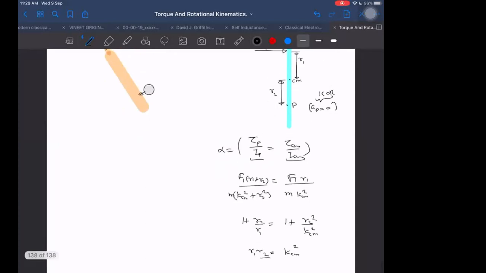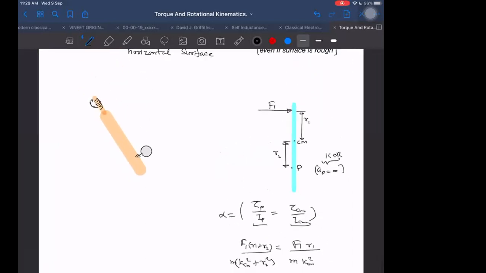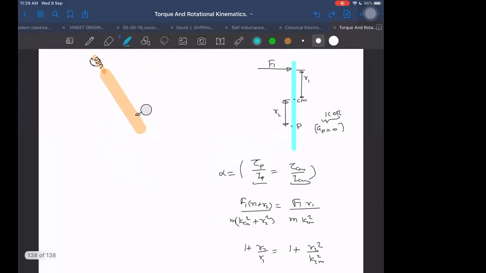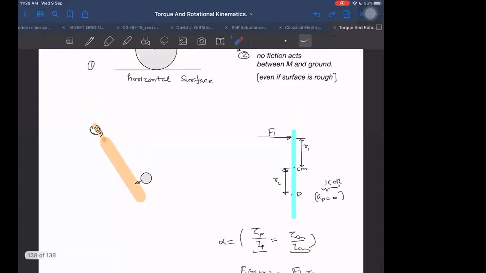And I told you before that this may not be a single force. It may be the resultant of several forces, but I am just taking the line of action of the resultant force. Means there can be many forces acting, but the line of action of the resultant will always be one. And I have told you how to determine the line of action of force. But in cases where we apply just a single force, for example here we are applying one force at the hand and the other force here.